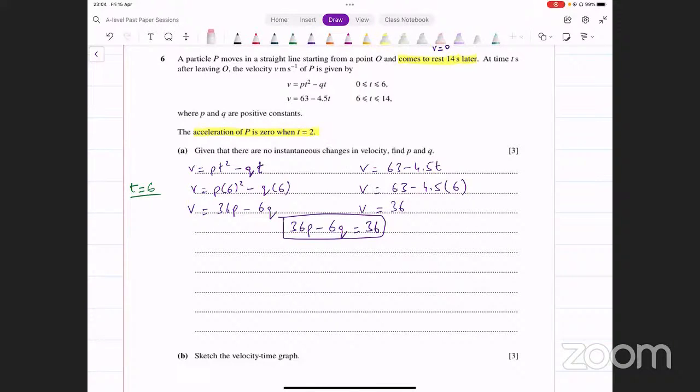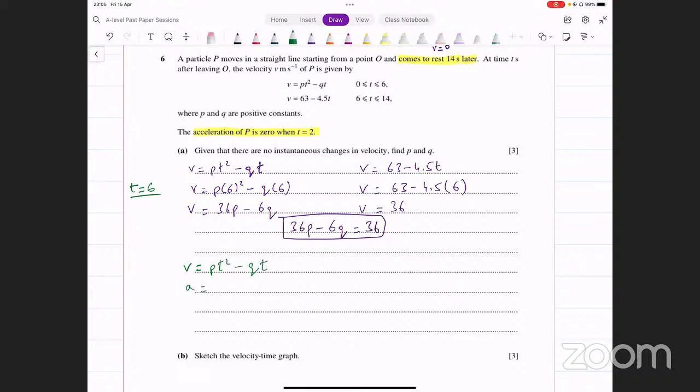So तो कौन सी इक्वेशन रेलेवेंट है यहाँ पे? The first equation that's relevant because time equals to first वाले के डोमेन के अंदर आ रहा है. So that's the equation that we use here. We say v equals pt square minus qt. हम इससे acceleration निकाल लेते हैं. How do you do that?